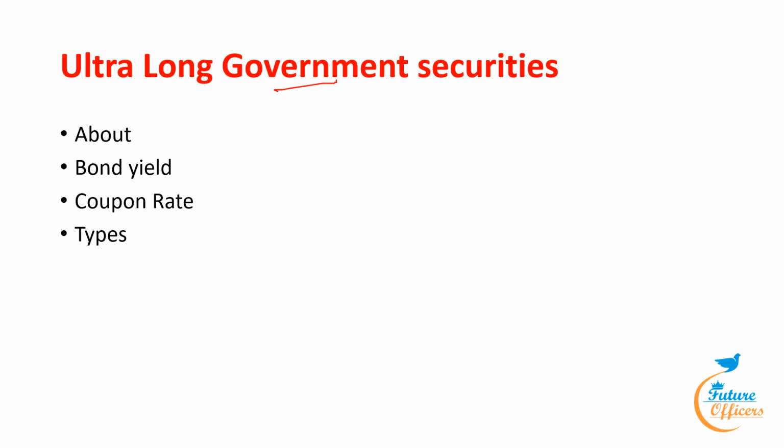pay the holder a fixed amount of money known as the principal or face value on the specified date. It acknowledges the government's debt obligation. Such securities are short-term, usually called treasury bills, with original maturities of less than 1 year, presently issued in three tenors, namely 91 days, 182 days, and 364 days, or long-term, usually called government bonds or dated securities, with original maturity of 1 year or more.